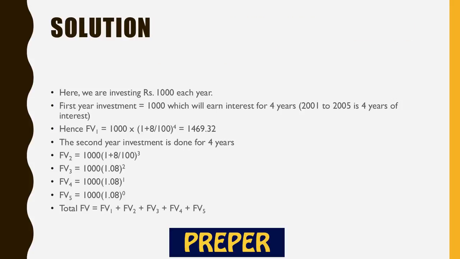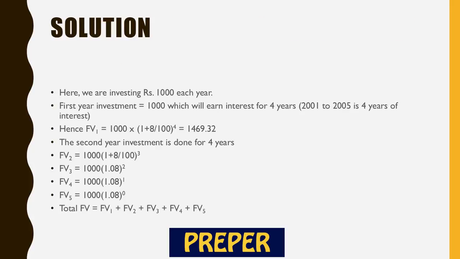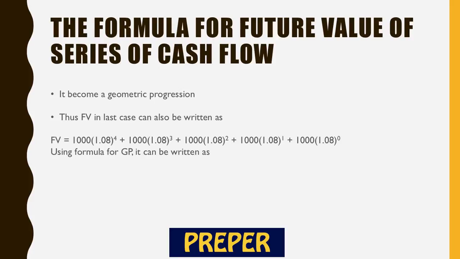right? What we are trying to do here is arrive at a formula. So the formula for the future value of a series of cash flows, if you look at it, is a geometric progression, right? Thus the FV in the last year can also be written as this. Again, it's a geometric progression. Using the formula of GP, we can write FV is equal to A, where A is the annual investment, into ((1 plus R by 100) raised to power T minus 1) upon R, right? So this is the formula which you can use in various examples, but you have to be very cautious with this formula.